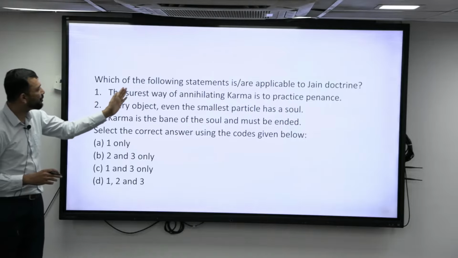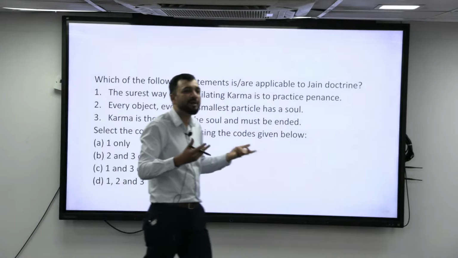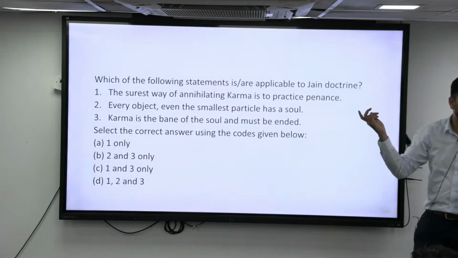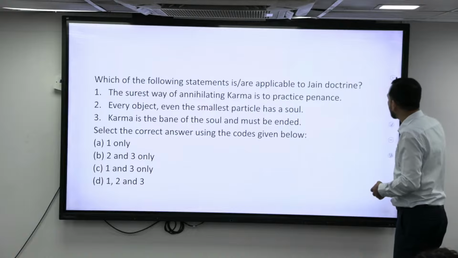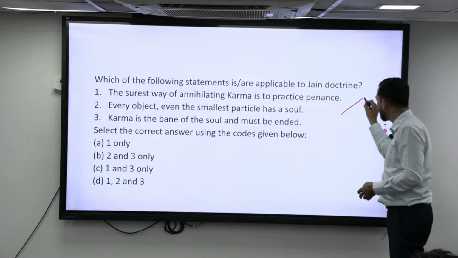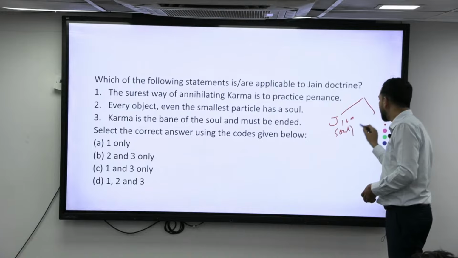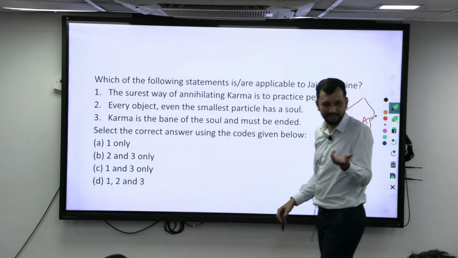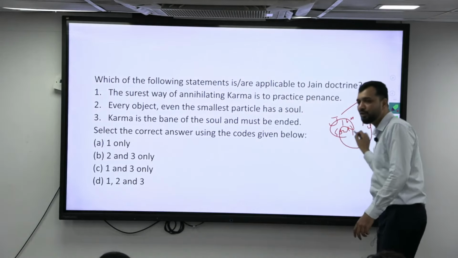The surest way of annihilating karma is to practice penance. Penance means tapas. Right. So if you want to go out of your karma, it has to go back from you. Right. So there is how they have decided: though they have told that there is a soul in everything, they have considered two things. Right. One is jiva, that is about soul. Another is ajiva. Right. Your karma is a part of ajiva. So whatever karma you do, this will come and attach to this soul.